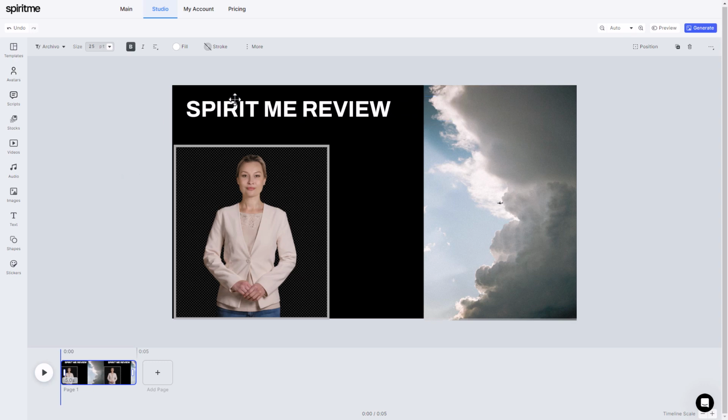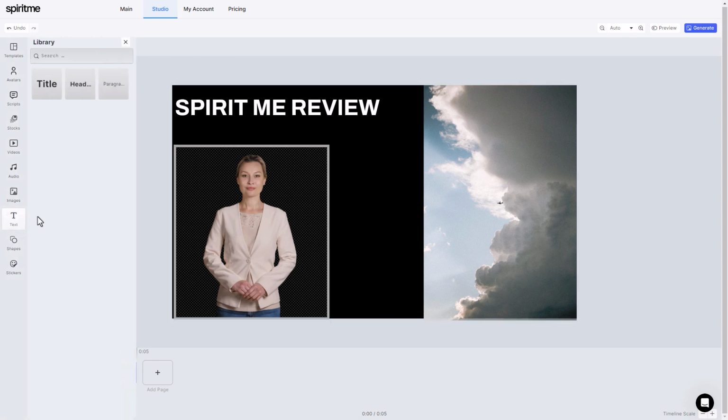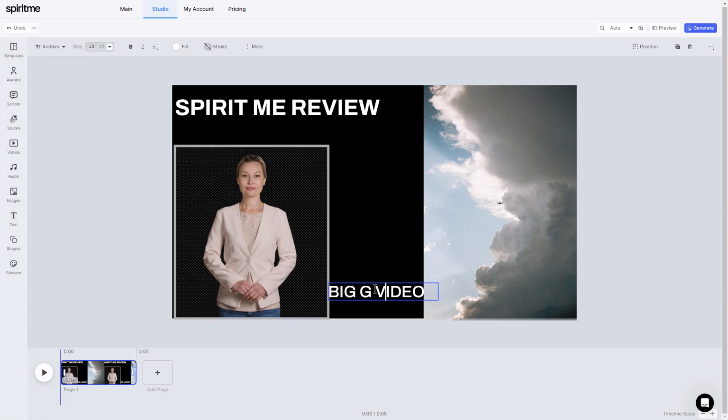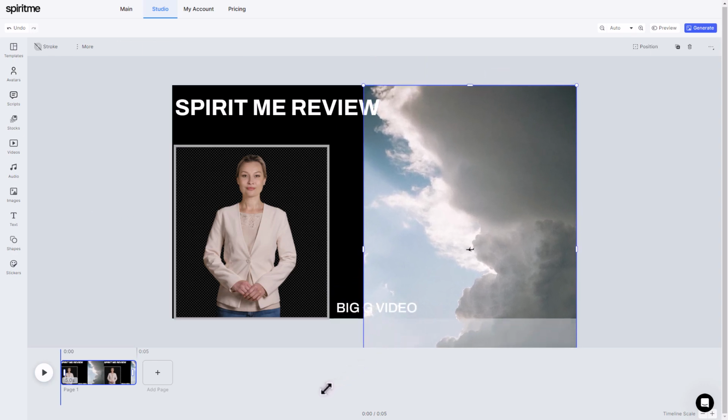So I think we'll have that about there. And again, that alignment tool is great. And we're going to add some text down the bottom, which is going to be heading. There we go. So we're going to make that a little bit smaller, so it fits in down here. I think we'll make this a bit bigger.